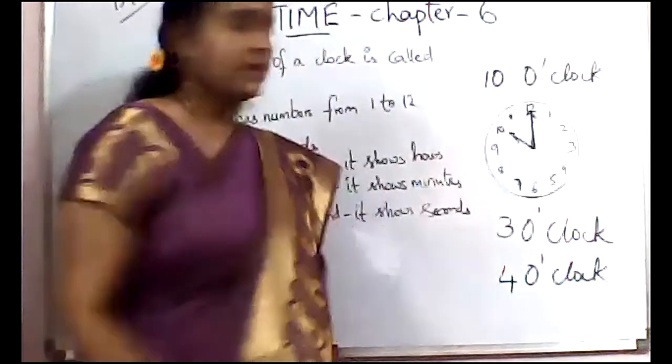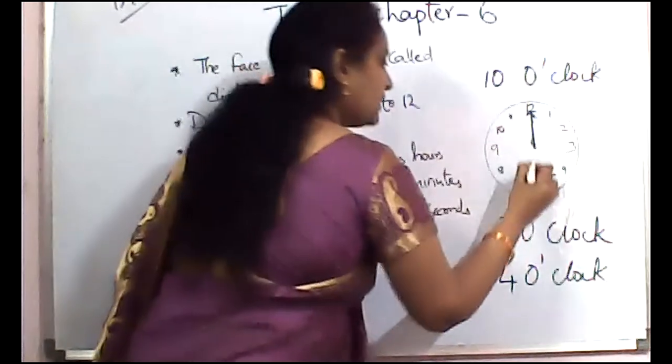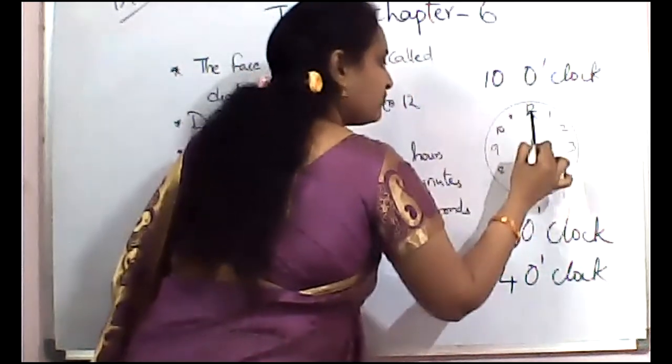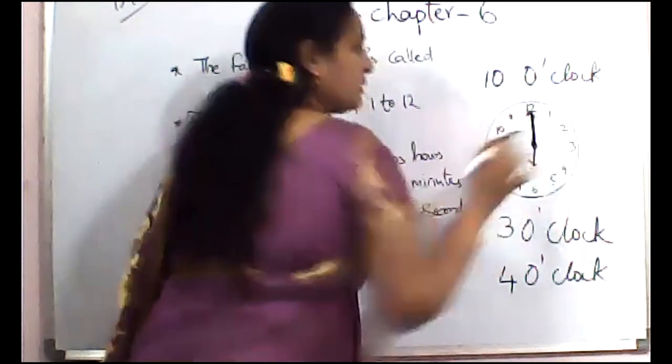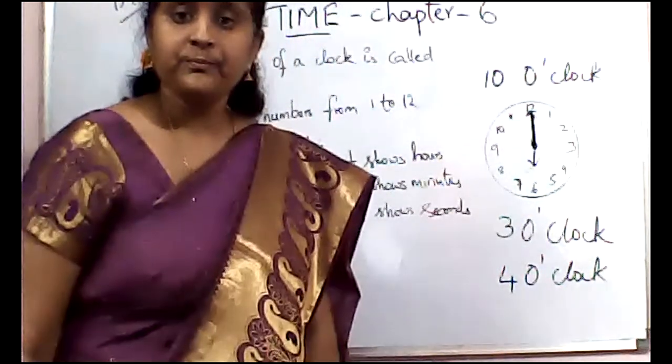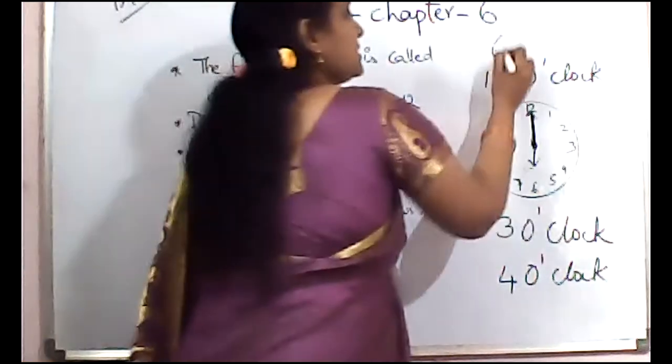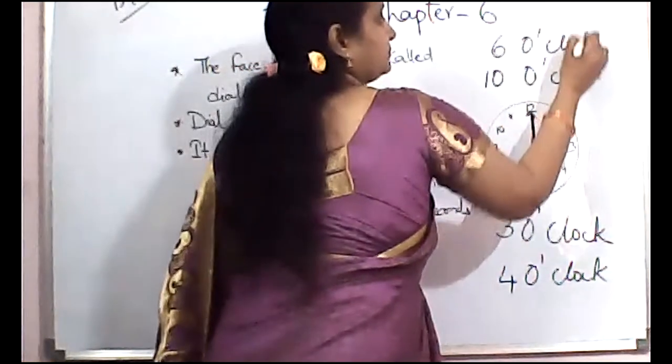Okay, children. Now, the short hand is at 6 and the long hand is at 12. Then what is the time? The time is 6 o'clock.